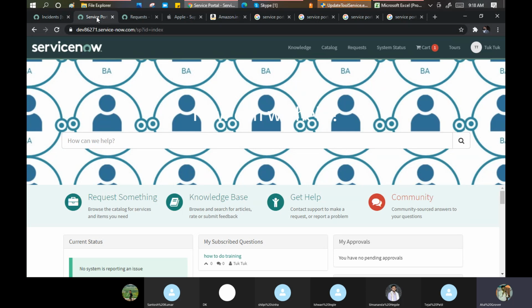So this is just a best practice, I'll say. But the problem is that customers say, boss, the service portal is one of the front ends for me to show to my customer, so it should look good. And then we have to go for the customization as well. Okay. Now come back to this point. Request something. It means you can order things from here. Click here.